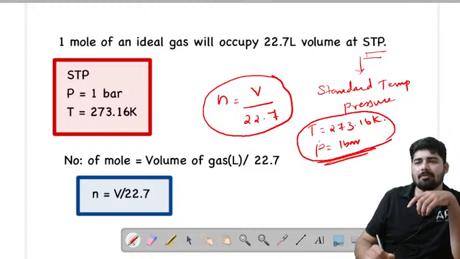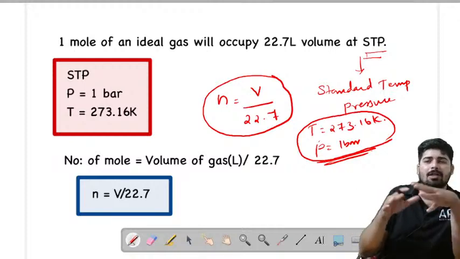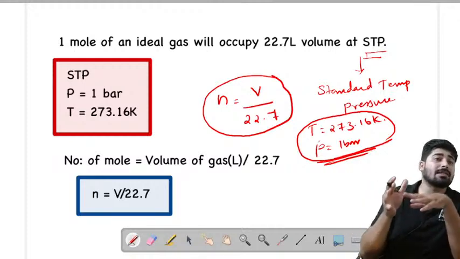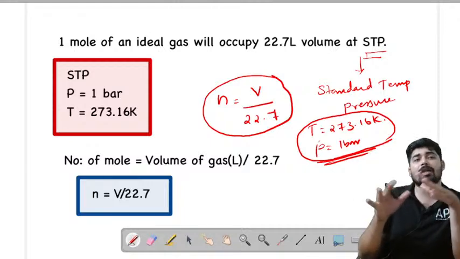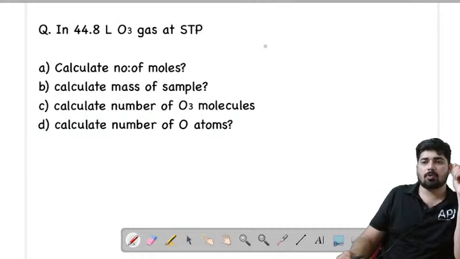So what do you mean by standard temperature pressure? It is the temperature and pressure condition. What is the value of temperature? It is 273.16 Kelvin. What is the value of pressure? It is equal to 1 bar. So hope this is clear for you. Now we'll move on to the next question.